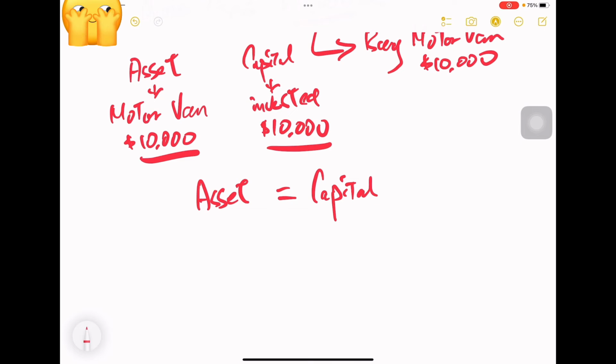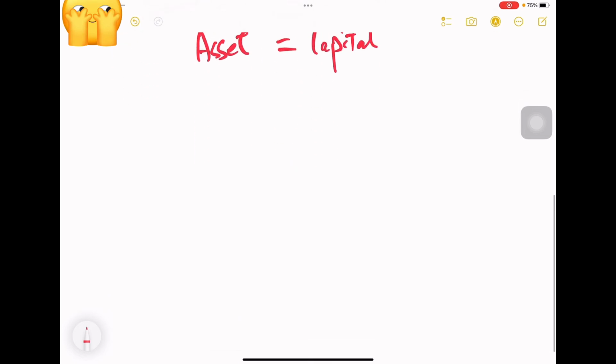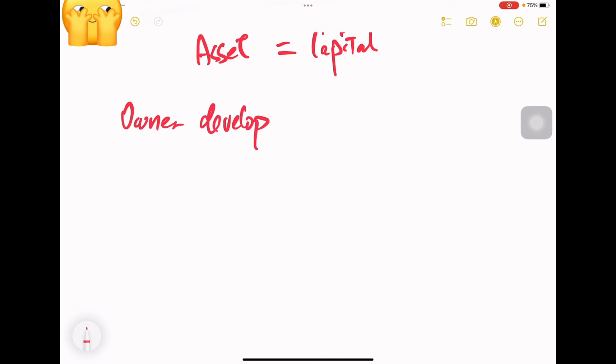In order to further explain the full accounting equation, let's go to scenario 2. In scenario 2, the owner wants to develop the business. Now he needs to buy an office in order to keep all the goods and also park the car.